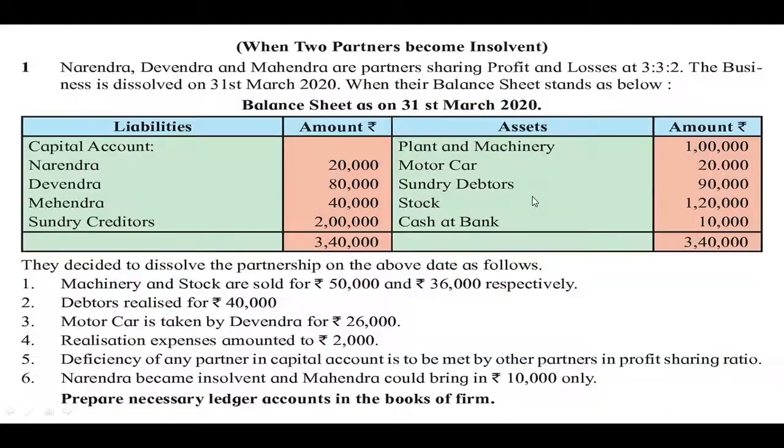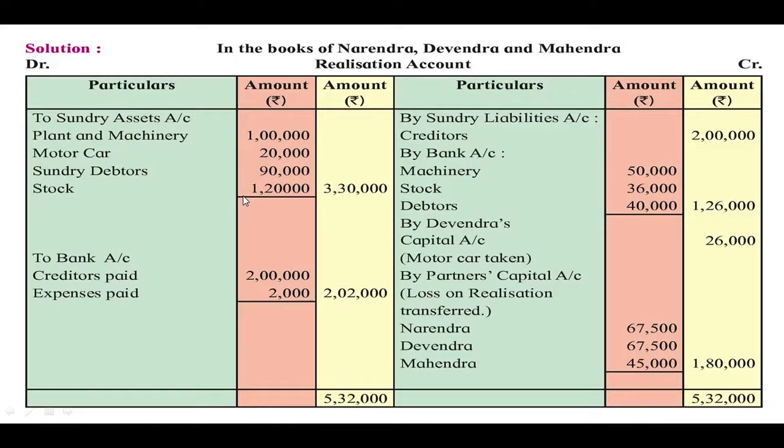Next, as per adjustment number 3, motor car is taken by Devendra for rupees 26,000. Now here Devendra becomes the receiver. So Devendra's capital account is debited and realization account is credited. So the entry is recorded on the credit side of the realization account by Devendra's capital account (motor car taken). So in the outer column 26,000 is recorded.